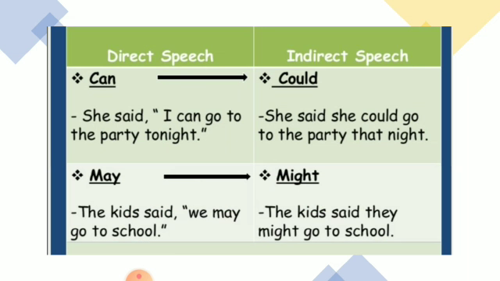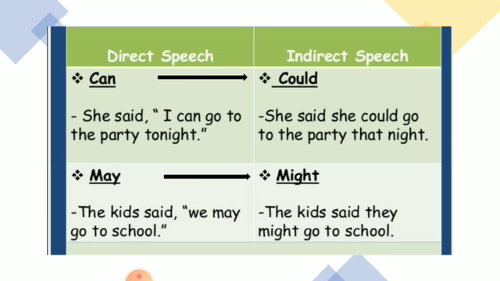Now see the modals, as the future tense words will and shall come under the modals also. So in modals, for example of can, she said, comma, inverted commas, "I can go to the party tonight." And when it turns into indirect, can turns into could.